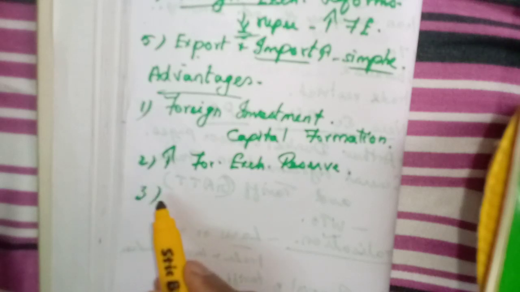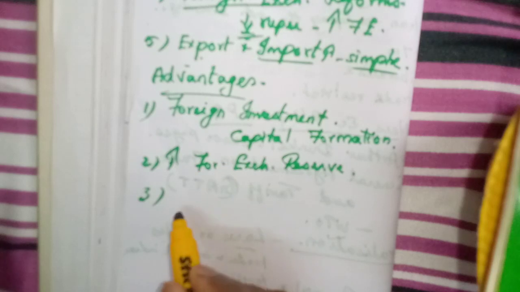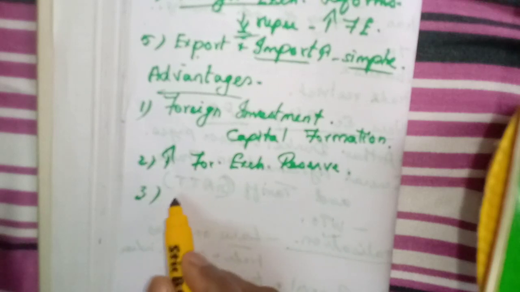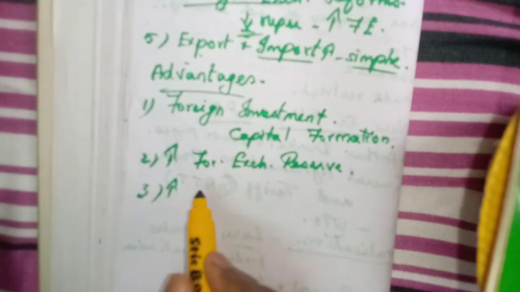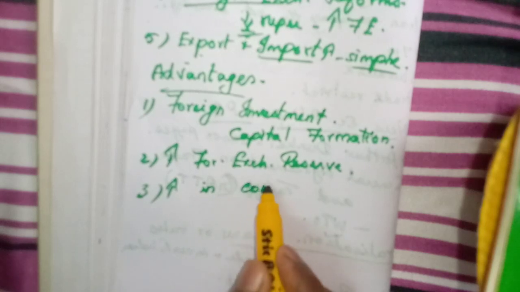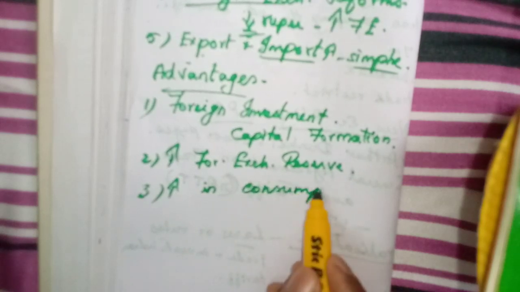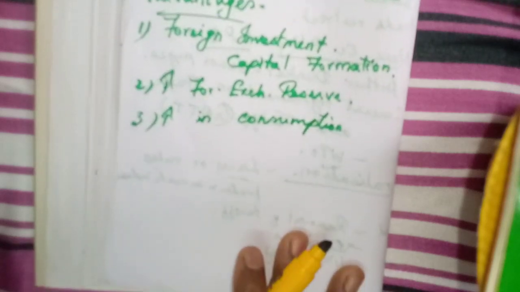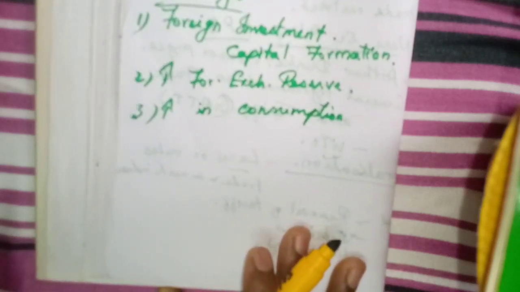The next advantage is increasing consumption. If production is more, what will happen? Automatically we will have many goods and services for consumption.